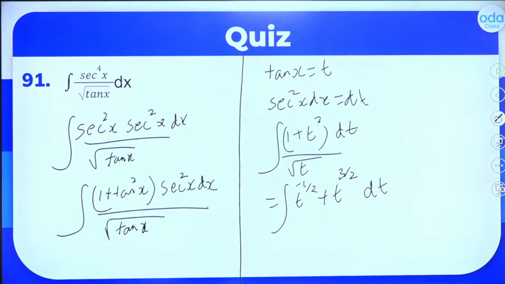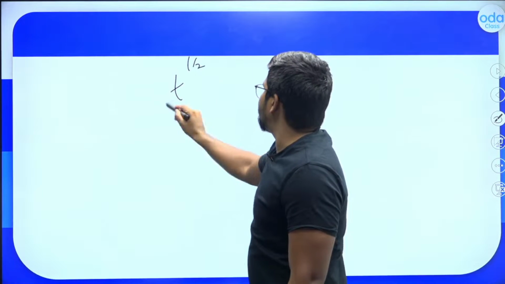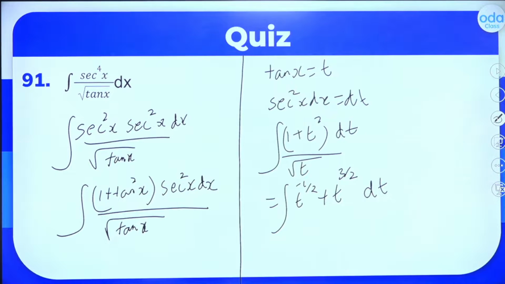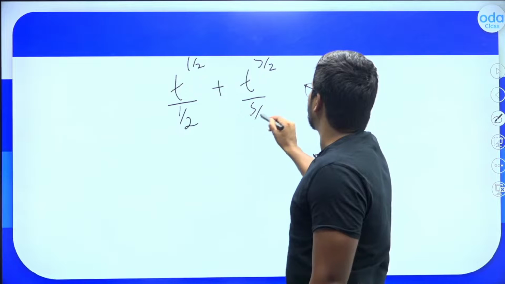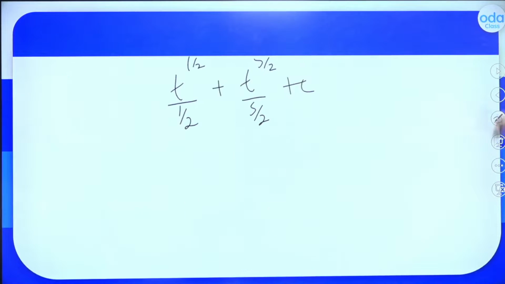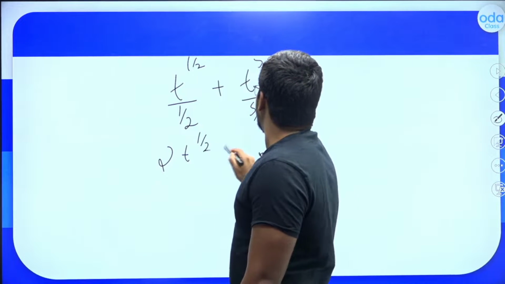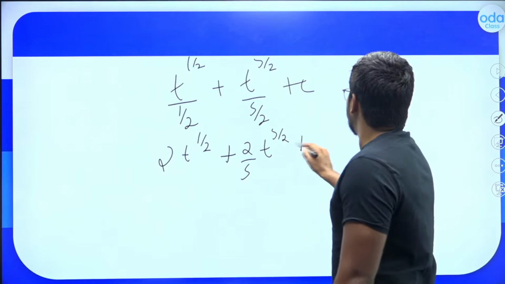This will be the question then. Integral of t raised to minus 1 by 2 plus t raised to 3 by 2 dt. So what is integral of t raised to minus 1 by 2? It should be t raised to 1 by 2 divided by 1 by 2, plus integral of t raised to 3 by 2 will be t raised to 5 by 2 divided by 5 by 2, plus c should be the answer. Yes or no? So that is 2t raised to 1 by 2 plus 2 by 5 times t raised to 5 by 2 plus c.